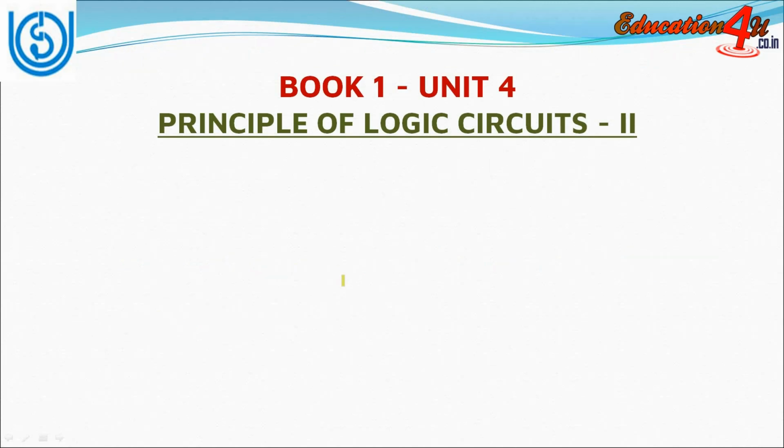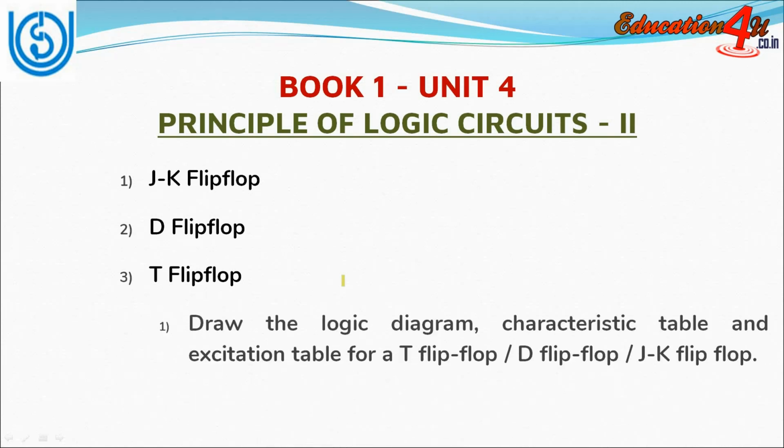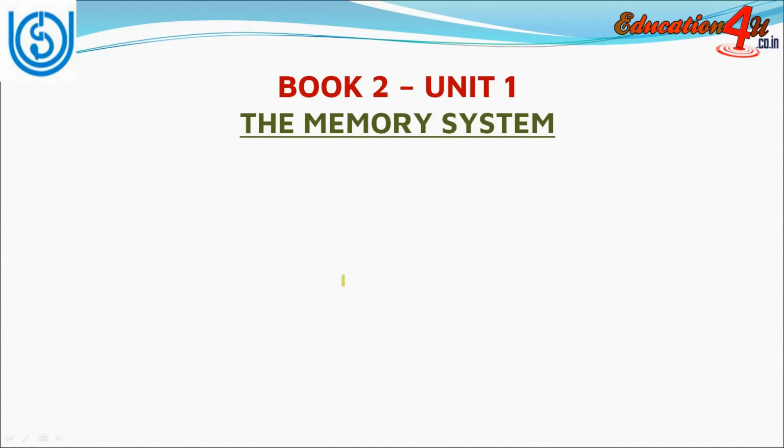Now coming to book 1 unit 4, that is Principles of Logic Circuits 2. It is also a very important chapter. You should be able to explain what is JK flip-flop, what is D flip-flop, what is T flip-flop. A question may come like, draw the logic diagram, characteristic table and excitation table for a T flip-flop or D flip-flop or JK flip-flop.